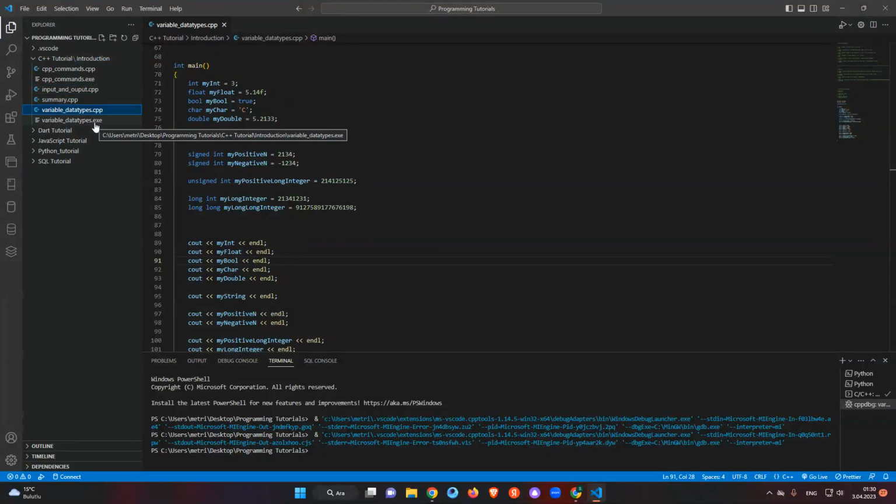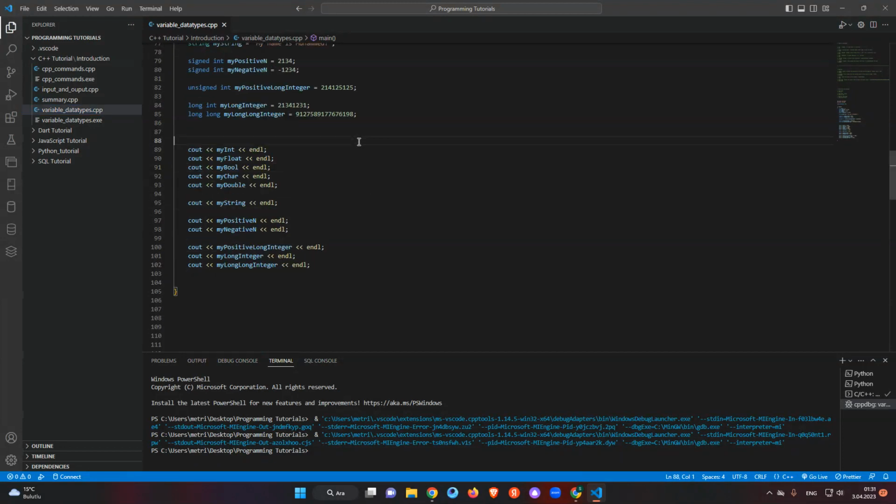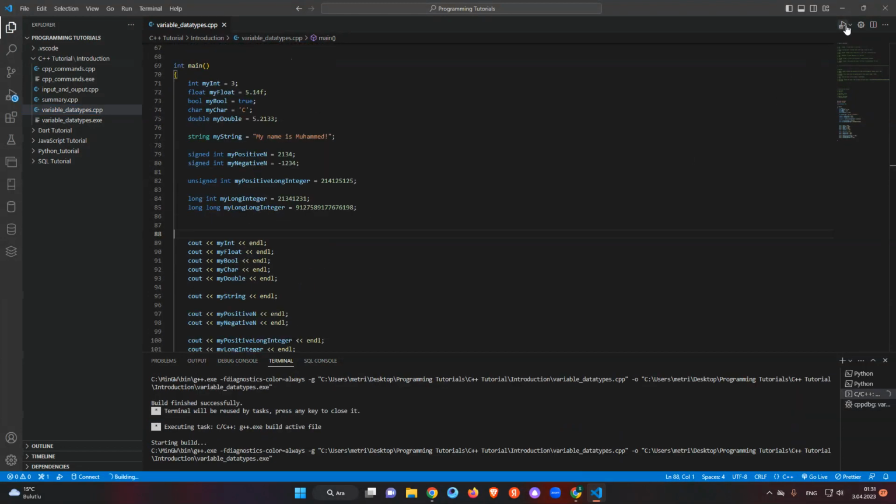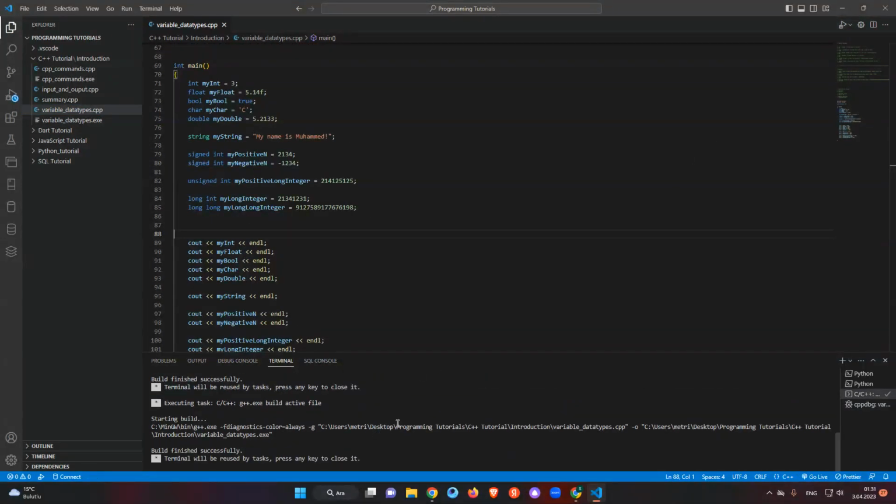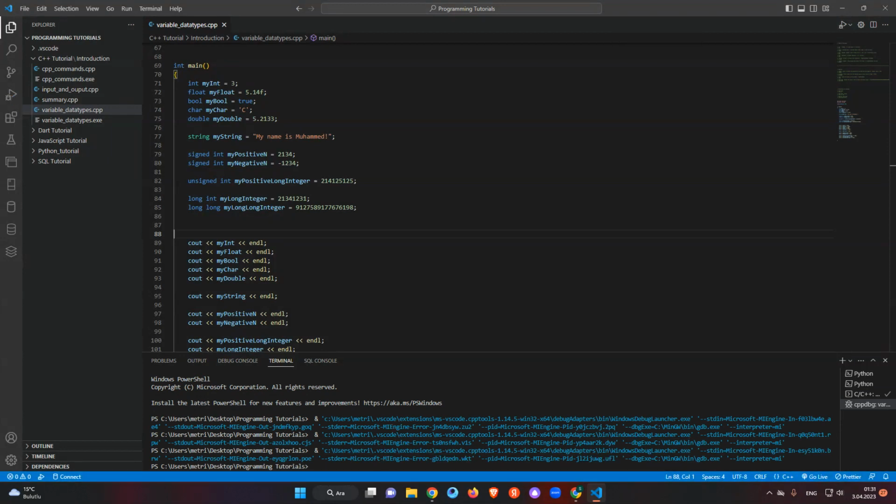Variable and data types. Our file already came out. This is our application. Now it will display whatever we want. Where is the output? I think I need to write some code to display that. Say cout, put reverse, and then put the name of this variable.